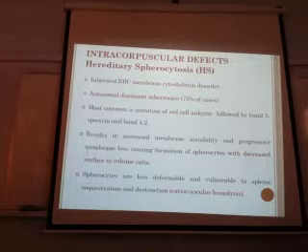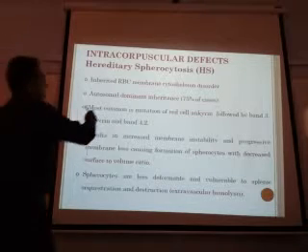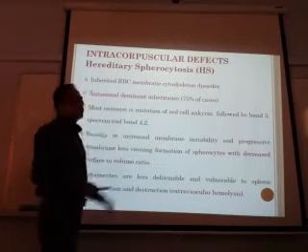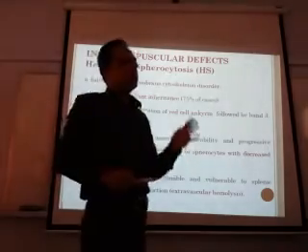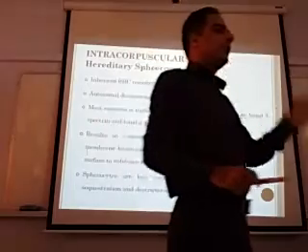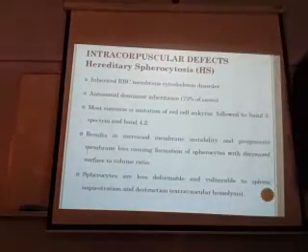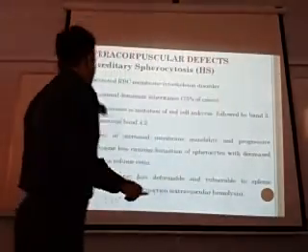Then hereditary spherocytosis. What do you mean by hereditary spherocytosis? It is one of the intracorpuscular defects. Membrane defect. So there is something wrong with the membrane cytoskeleton of the RBCs. What is wrong? Most of the time it is autosomal dominant. HS is autosomal dominant in 75% of the cases. So if you get a question, it is autosomal dominant. Although 25% of the cases can be recessive also. But mostly it is autosomal dominant.